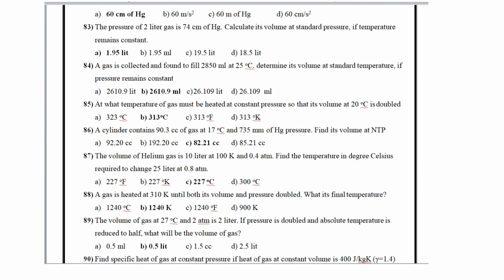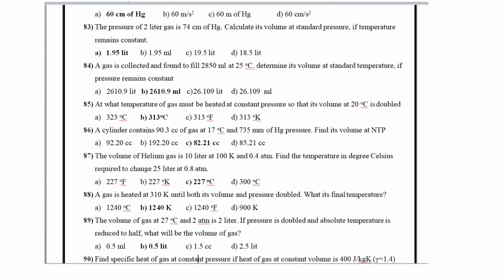A cylinder contains 90.3 cc of gas at 17 degrees Celsius and 735 mm of Hg pressure. Find its volume at NTP. Its volume is 82.21. The volume of helium gas is 10 liter at 100 K and 0.4 atmosphere. Find the temperature in degrees Celsius required to change it to 25 liter at 0.8 atmosphere, and temperature is 227 degrees Celsius.